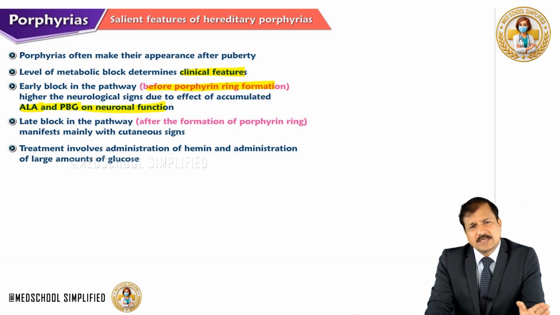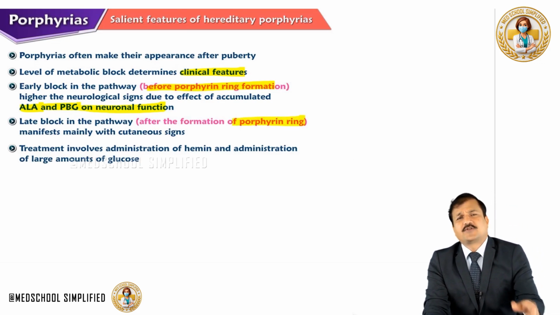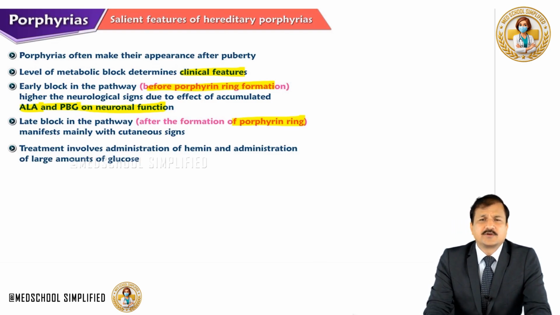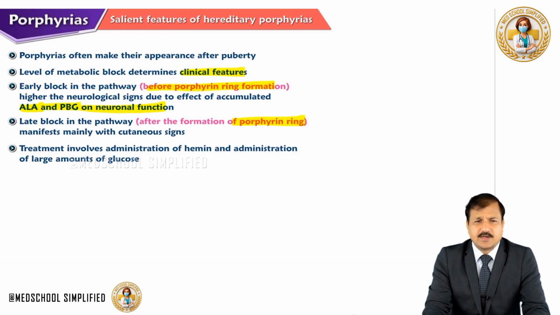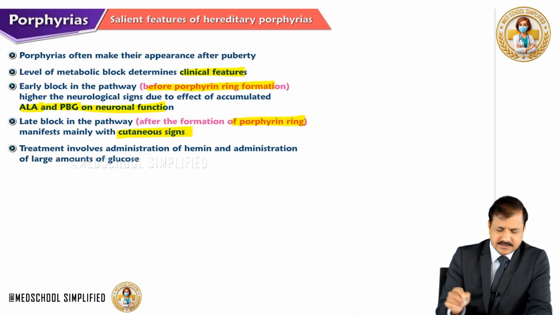If the block is later in the pathway, that is after the formation of the porphyrin ring, after porphobilinogen goes into uroporphyrinogen III, usually that will manifest mainly with cutaneous signs.